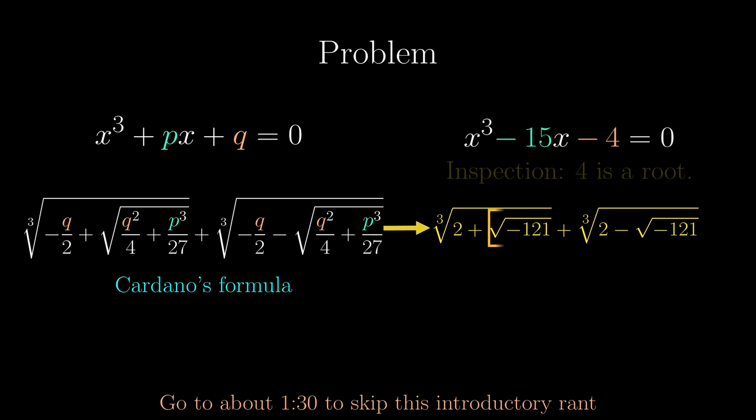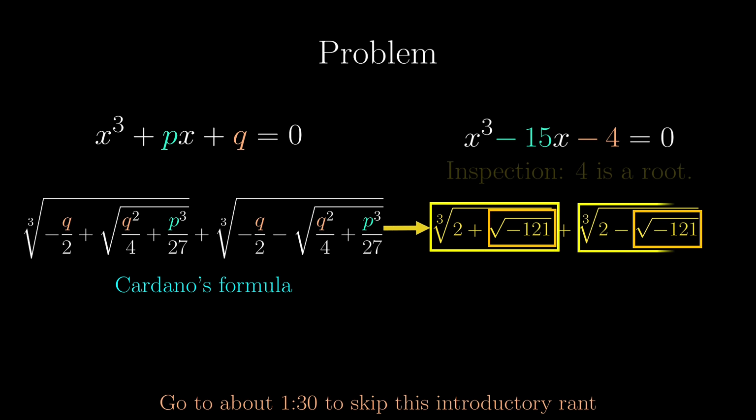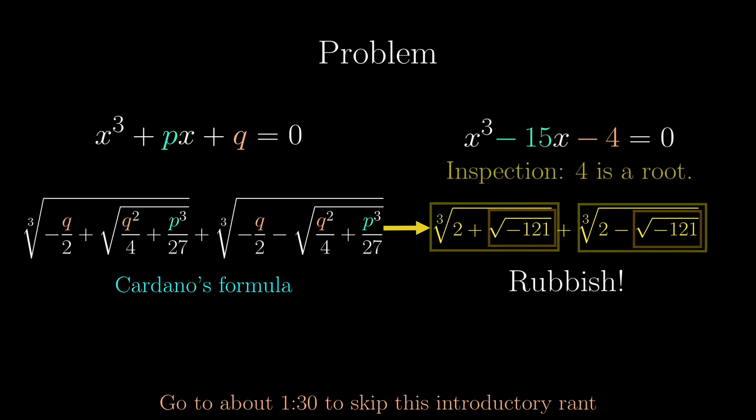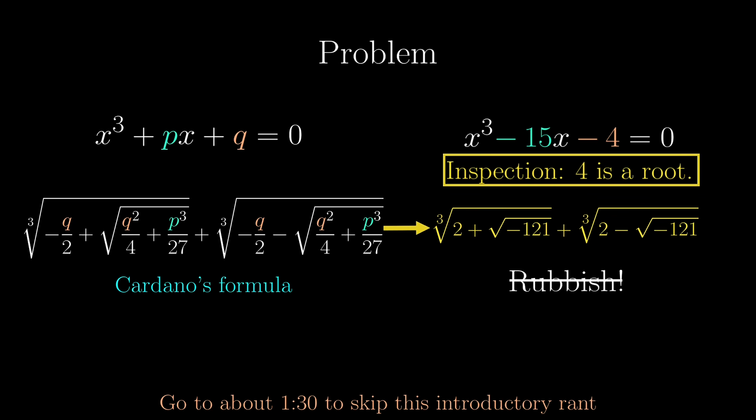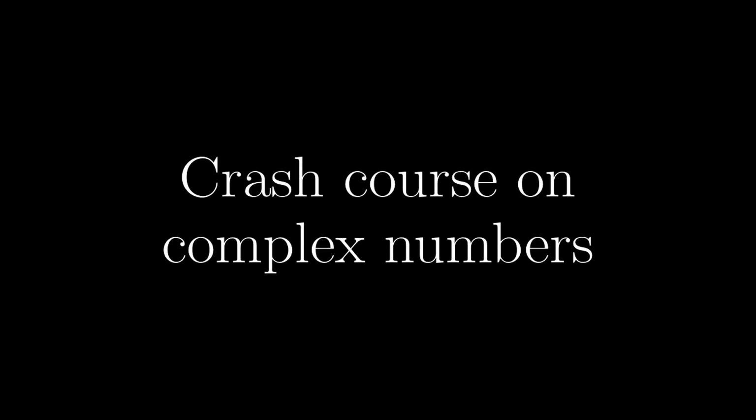So we really have to come to terms with square roots of negative numbers. Not only that, we also need to know how to take cube roots with these weird stuff. This time we can't just ignore this because there is a root, 4. And this was really what prompted the study of complex numbers.